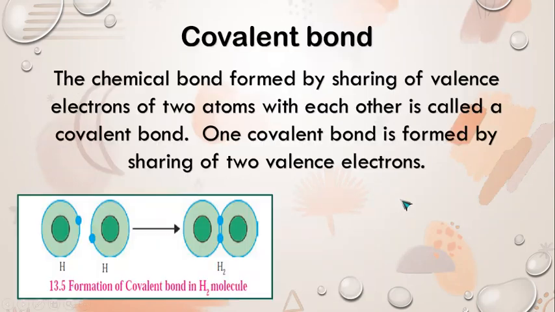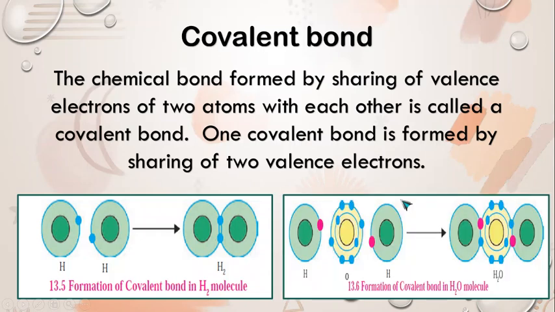Next comes the covalent bond. The chemical bond formed by sharing of valence electrons of two atoms with each other is called a covalent bond. One covalent bond is formed by sharing of two valence electrons. For example, let's see the diagram.